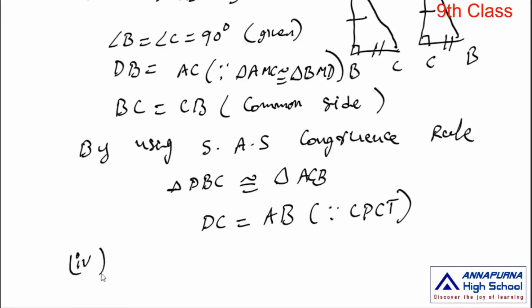Next, we have to prove the fourth condition. CM is equal to half of AB. By using this condition, CD is equal to AB. Multiply the 1/2 on both sides to this condition.